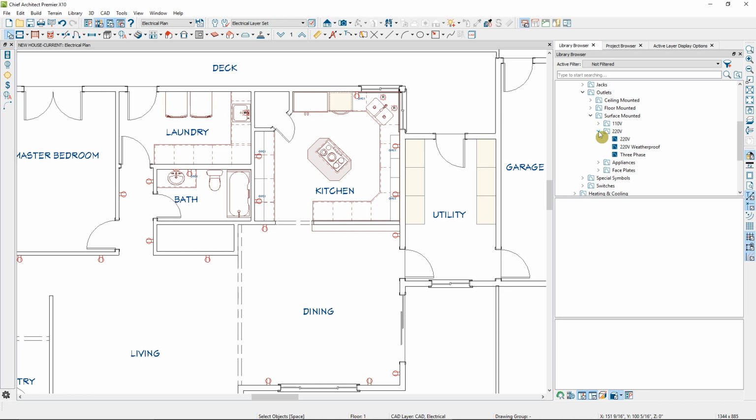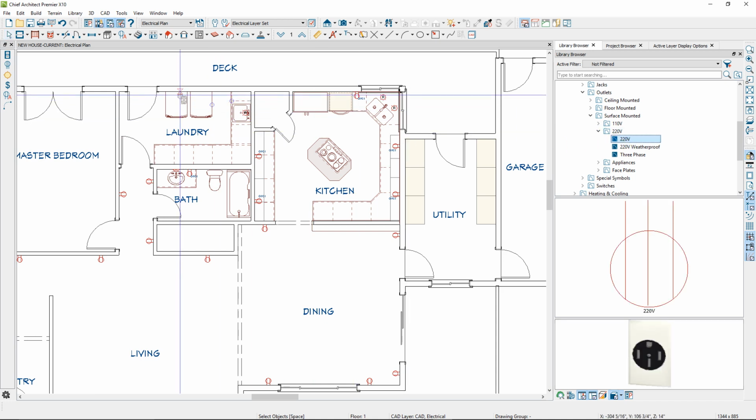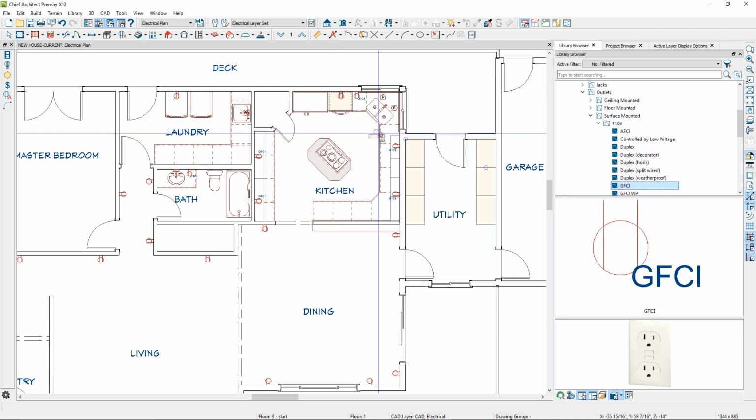Out of that library browser, we'll go to the 220 volt folder, select my 220 volt, place one behind the dryer. I'll also need to place one behind where the oven's going to go in the kitchen. Then we'll place some GFCI outlets along these walls here in the laundry room.